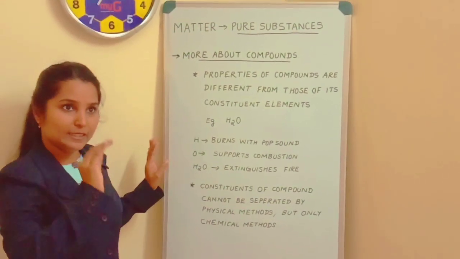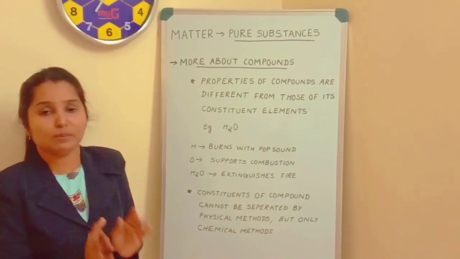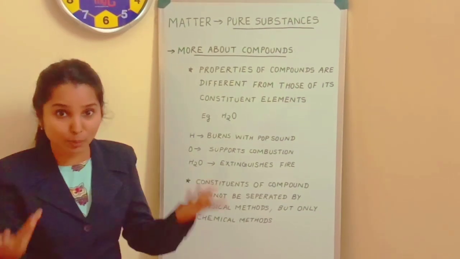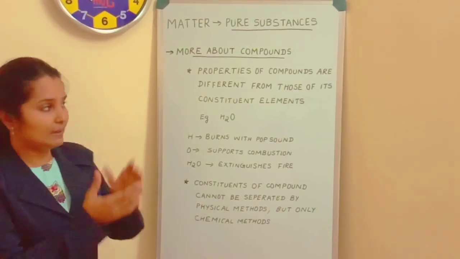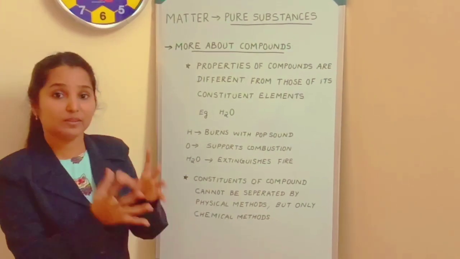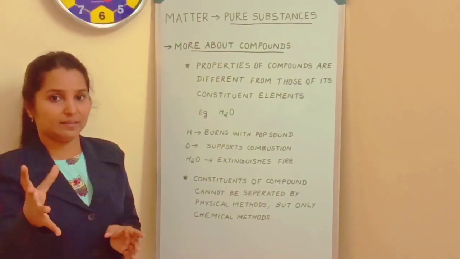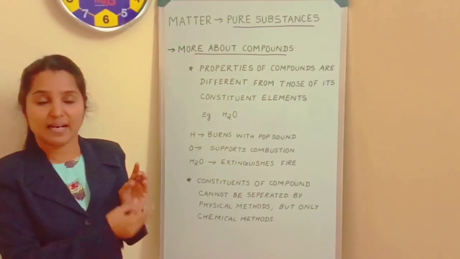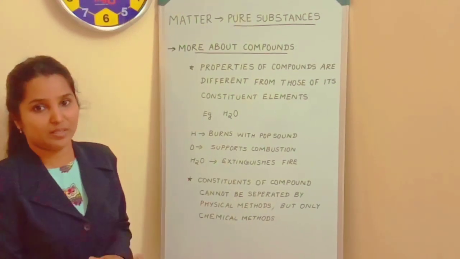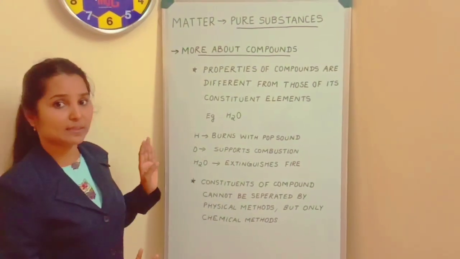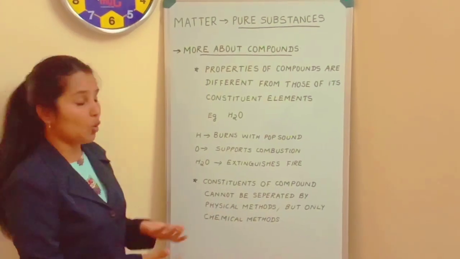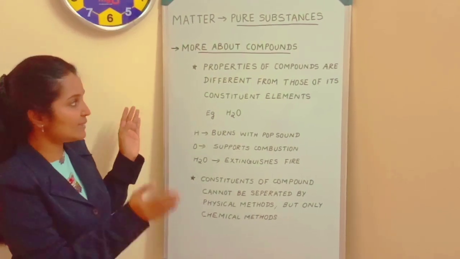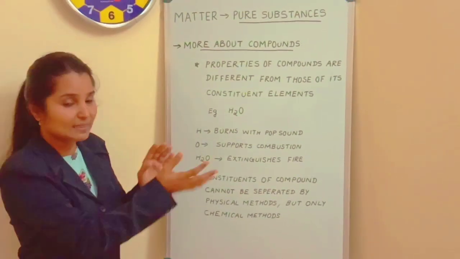That means the properties of a compound will not be the same as that of its constituent elements. Constituent elements can have just opposite characters of a compound. When we take the example of water, you know that water helps to extinguish fire. At the same time, the constituent elements of water, hydrogen and oxygen, promote combustion. Hydrogen burns with a pop sound, easily it burns, and oxygen supports combustion. So you know that the properties of a compound and its constituent elements are quite different.